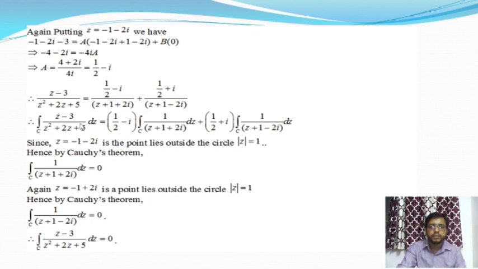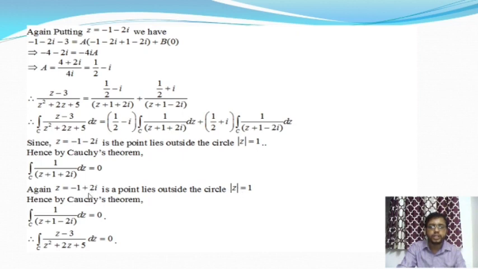So here minus 1 minus 2i is a point that lies outside the circle. If the point lies outside the circle, hence by Cauchy's theorem, this integral value is 0. As well as z is equal to minus 1 plus 2i, this point also lies outside the circle.